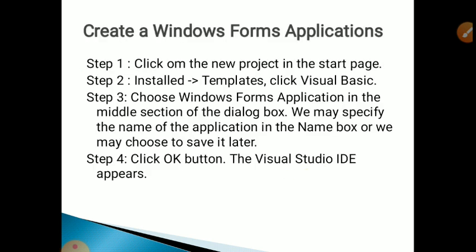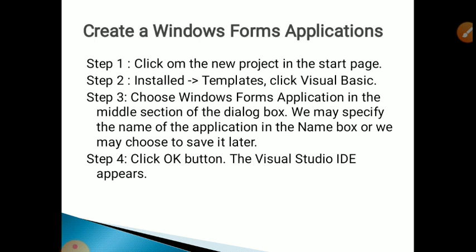Now, creating a Windows Forms application. Click on New Project in the start page option. When we open Visual Studio, there is one option, the start page. We click on New Project there. Installed templates: click on Visual Basic.